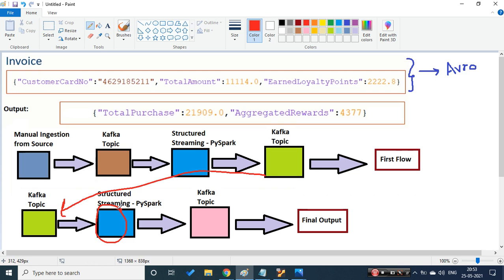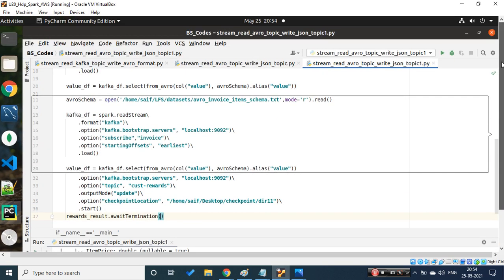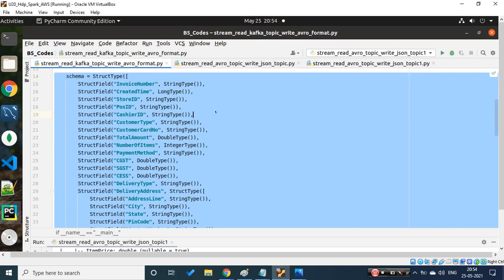Like I want a platinum customer, and I want to find out the total rewards and aggregated points, something like that. So based on that, we applied some logic, and finally we are writing the data to a Kafka topic in a JSON format.